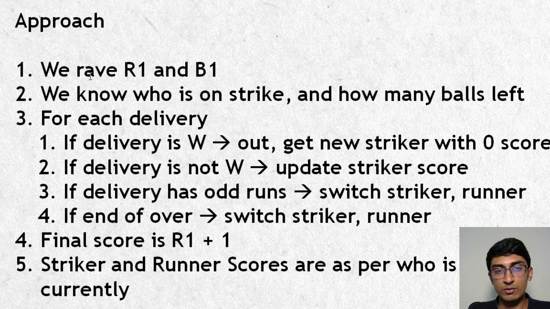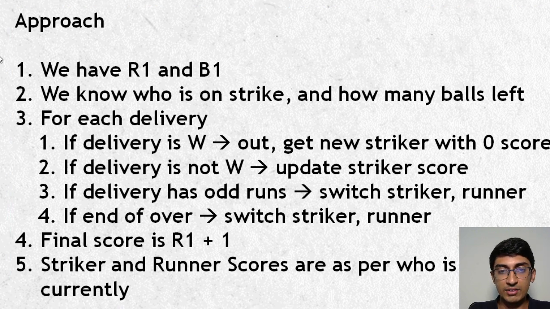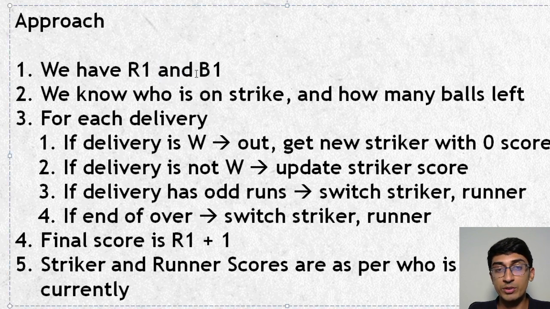How are we all set? Well, we have the R1 and B1 values. That is initially how much is there, and more importantly, how many balls have been bowled. So we can come to know which ball we are on right now. Are we on the third ball, fourth ball, fifth ball, sixth ball, and so on. We come to know that. So we know who is on strike and how many balls are left in the over. So now if the next delivery is a wicket, then it's out.